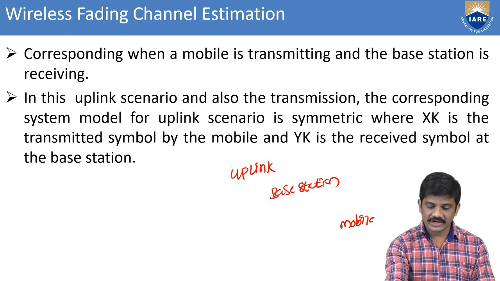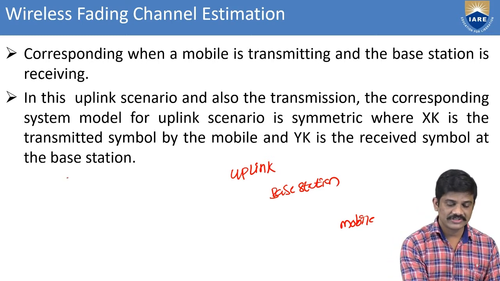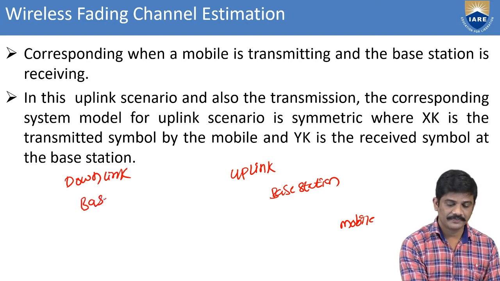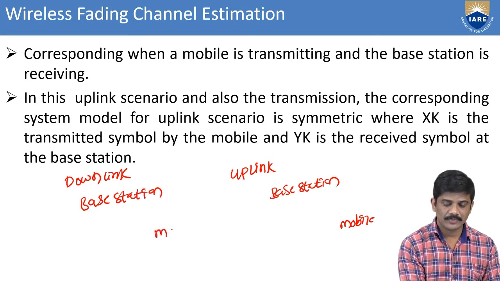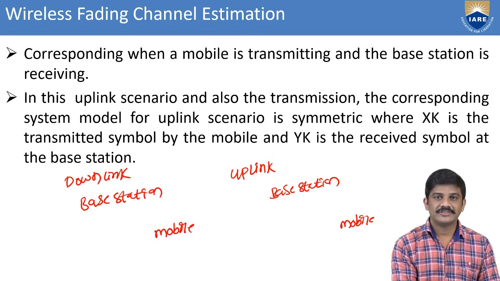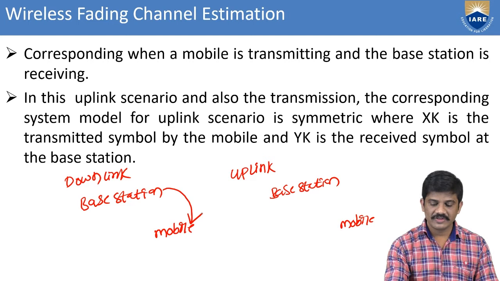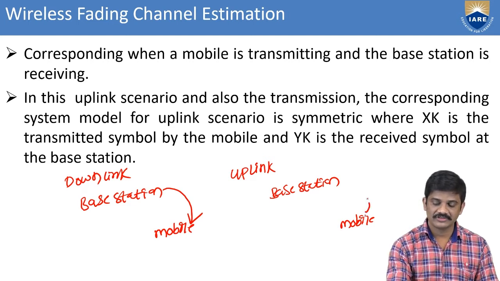First of all, I will say the downlink. Here this is a base station, and this is a mobile. The signal goes like this in the downlink, and in the uplink it goes like this.